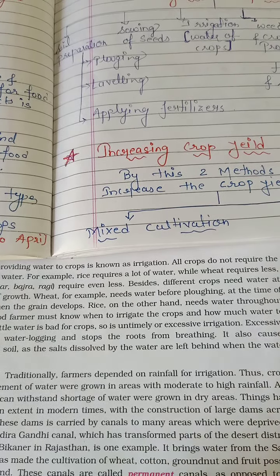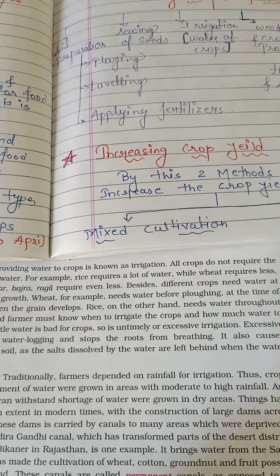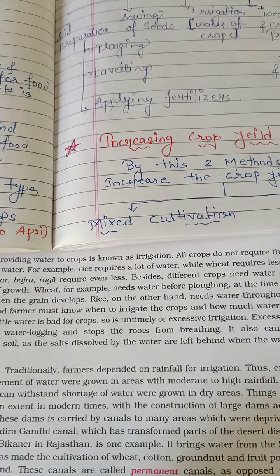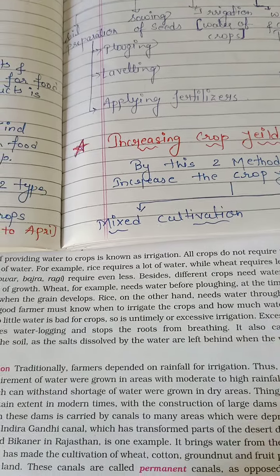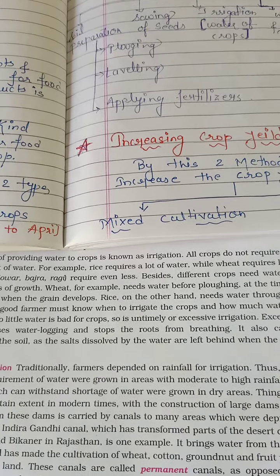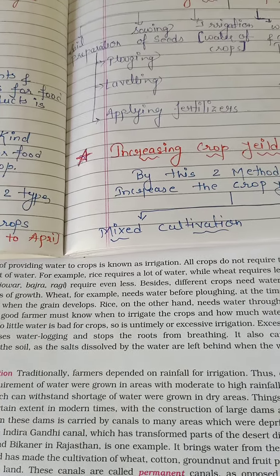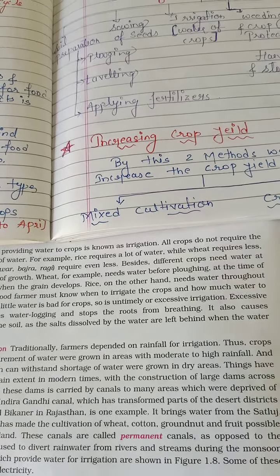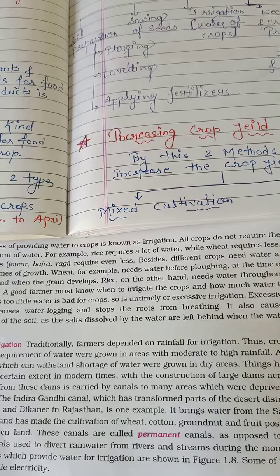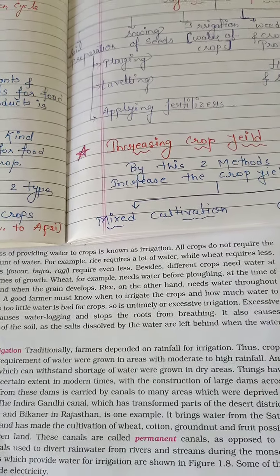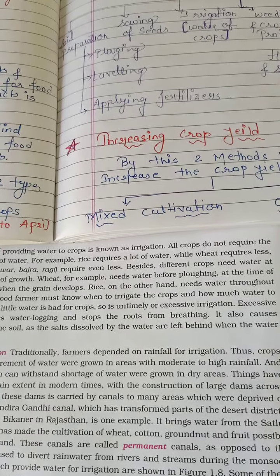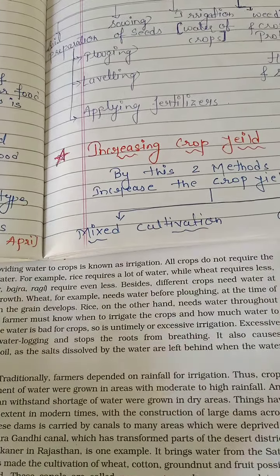It means it can grow in high rainfall, or it needs more water to grow. Similarly, wheat needs a small amount of water as compared to rice for its growth. Wheat is cultivated in the summer months. So these are the things that different types of crops need different amounts of water.